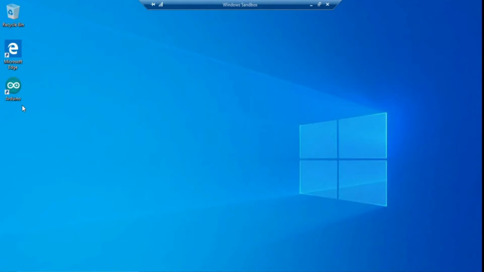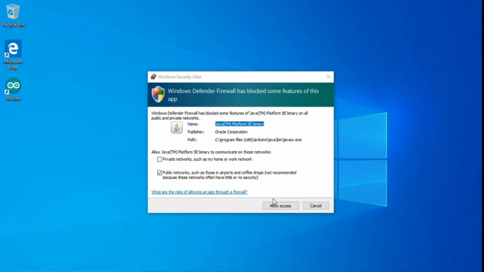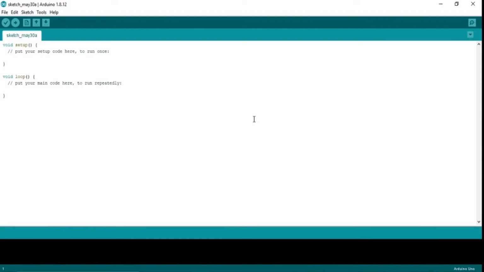We will just click on close, and as you can see on the desktop, we have got the icon of the Arduino software. So we will just double click on it, and it will open the Arduino IDE for us. It will take few seconds to open the Arduino IDE onto our system. And we will just click on allow access for the internet. And we have successfully installed the Arduino IDE onto our system.